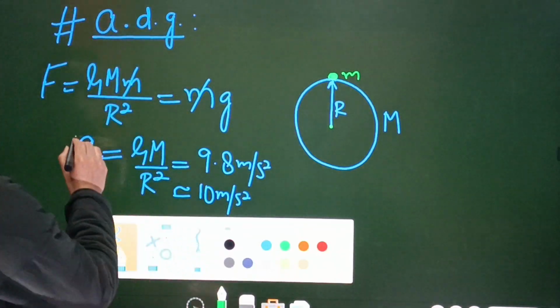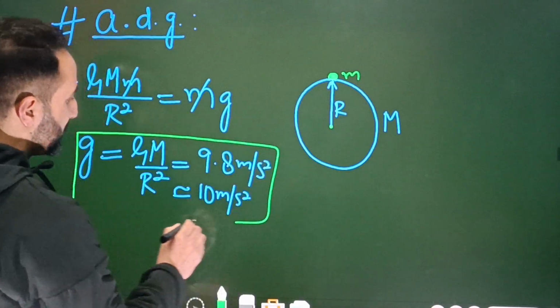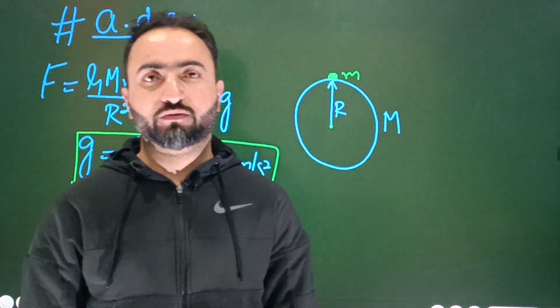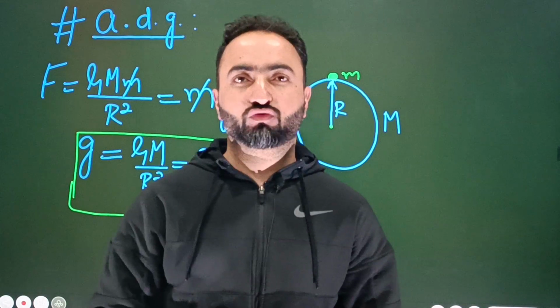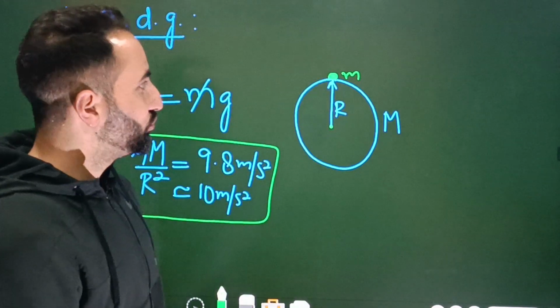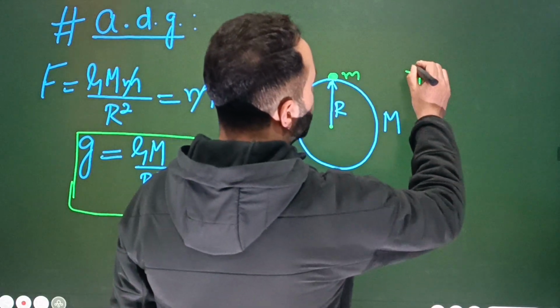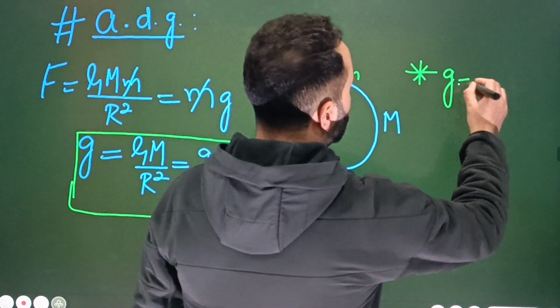So this is an important equation: the acceleration due to gravity on the surface of Earth, or close to the surface of Earth, one and the same thing, is taken as GM by r square, which is 9.8 meter per second square. So the important equation here we have in our hand is g is equal to GM by r square.